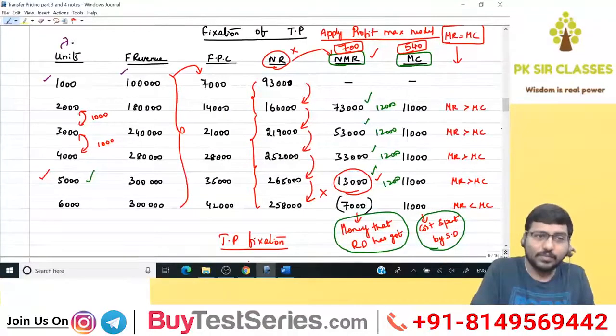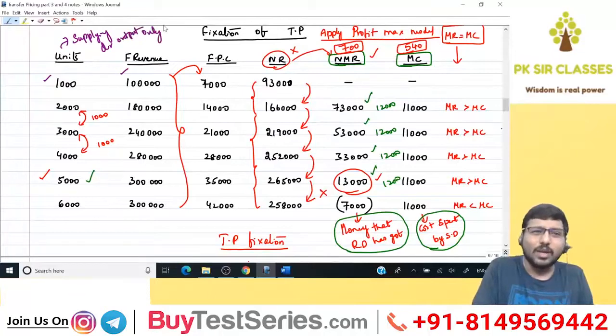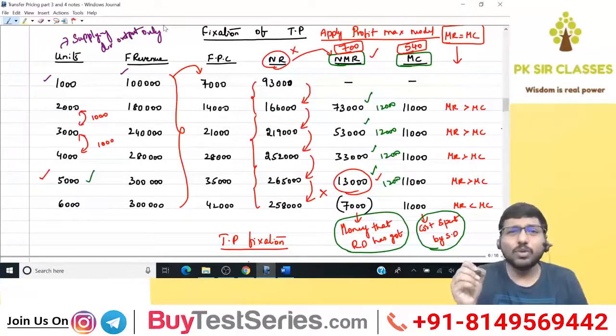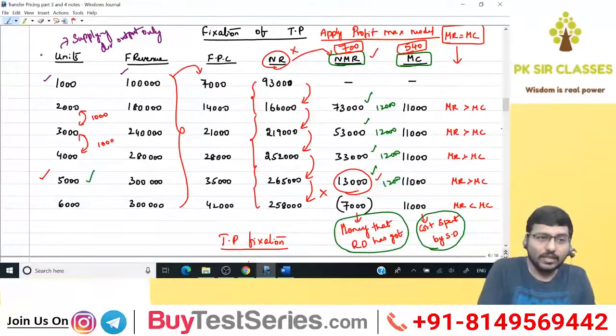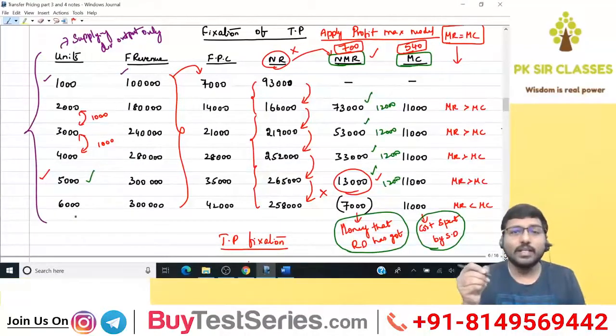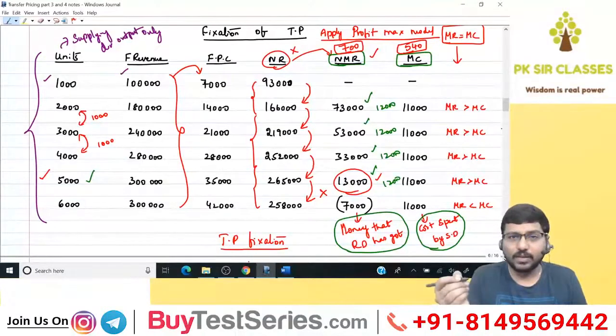The first column should represent the supplying division's output only. Why? Because you are fixing the transfer price for the output of the supplying division. You are not fixing the transfer price for the output of the receiving division. So the first column has to remain the same, because you are fixing the transfer price for the output of the supplying division and not the output of the receiving division. You got the point? So in this column, I should only take the output of the supplying division, right?